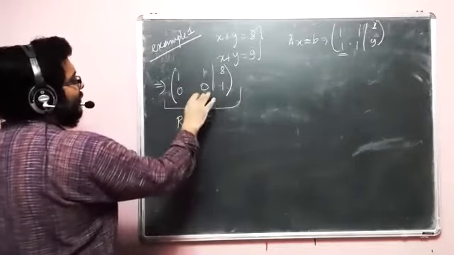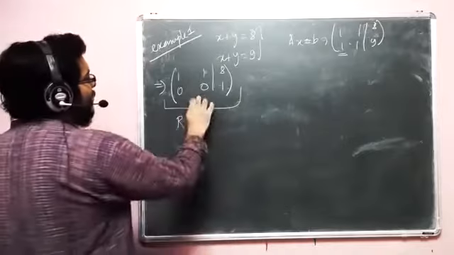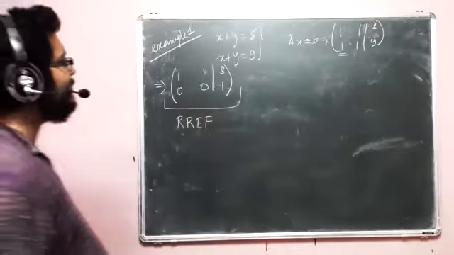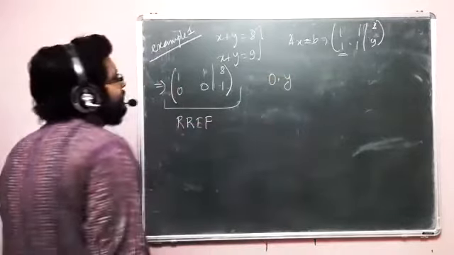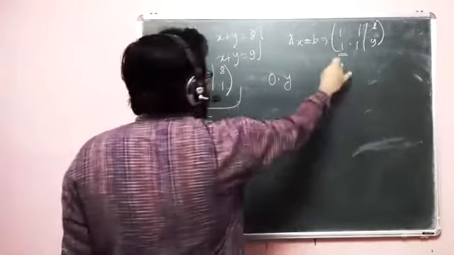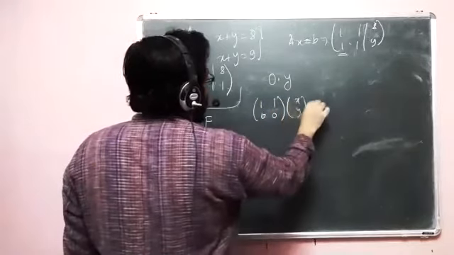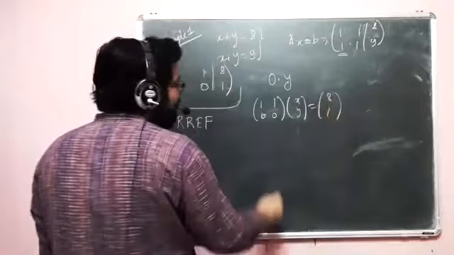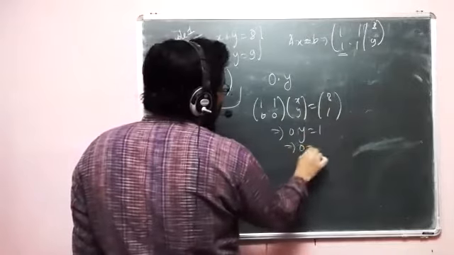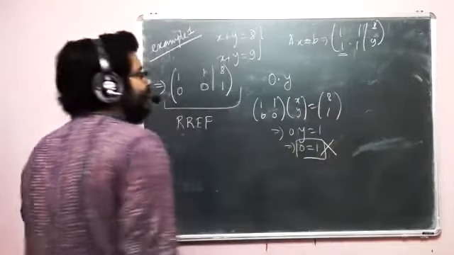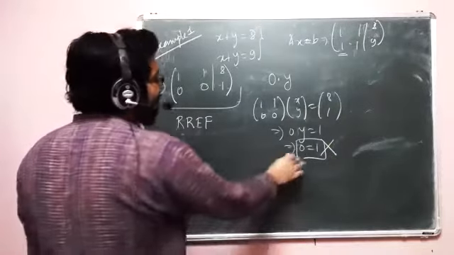And see, here I have a 0, unintended. My row operation gave me this. But with respect to that 0, I have a 1. So what does it mean? This means that although I have 0 as a coefficient of y, basically what I'm saying is 1, 1, 0, 0 times xy is equal to 8 and 1, which means that 0 into y is equal to 1, which means 0 equal to 1. That means no solution exists, right? Because this cannot happen. All right.